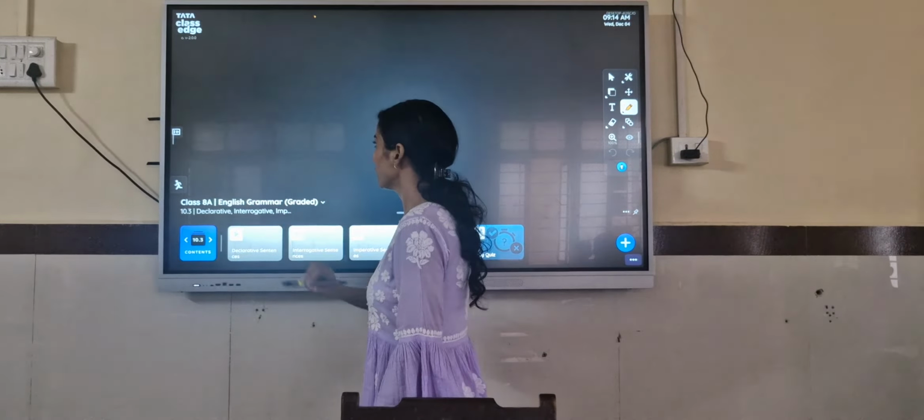Okay. Write the second. We have already looked at the first type. Now look for the second type, that is interrogative sentence. Do note down: what are interrogative sentences? Do note down interrogative sentence.